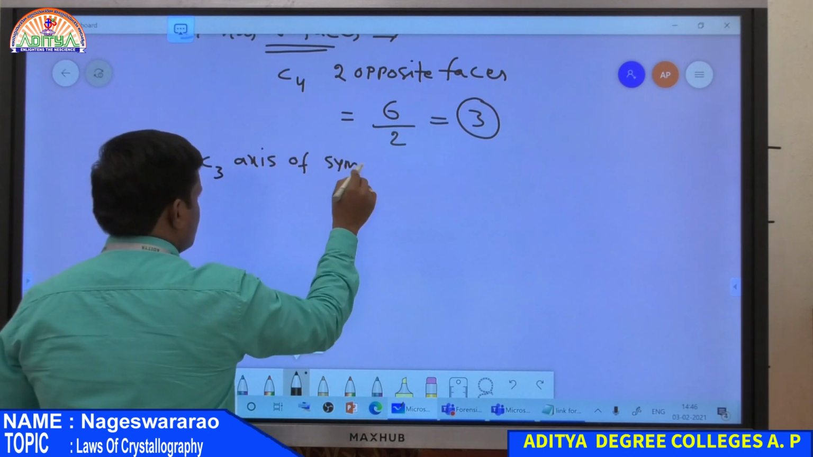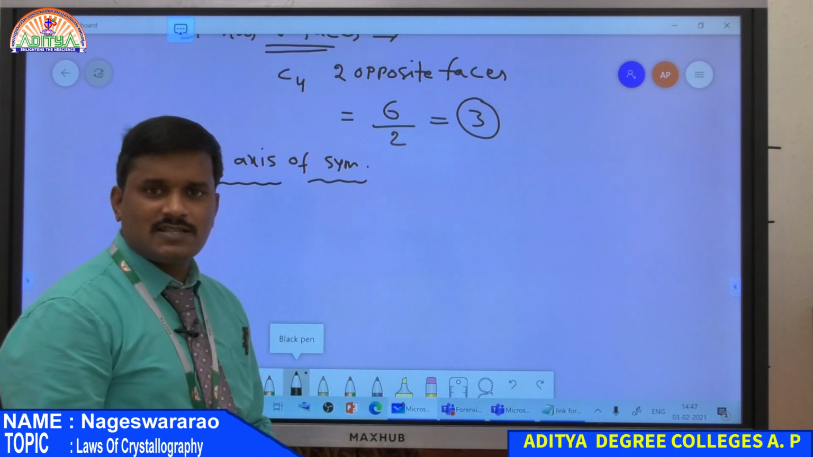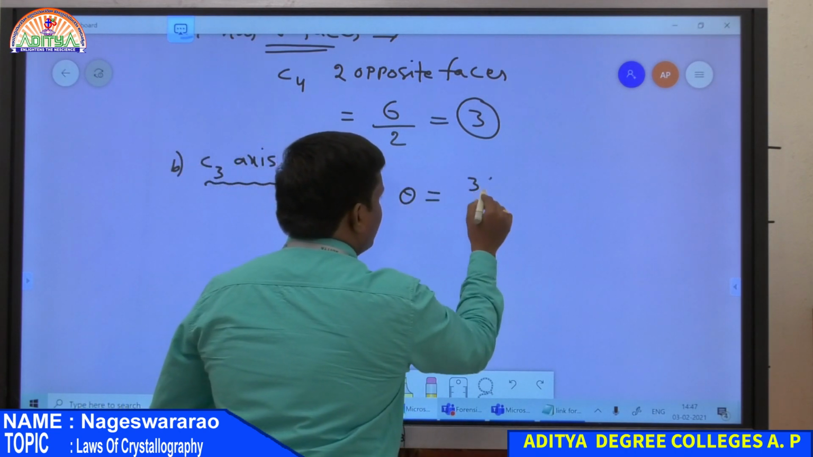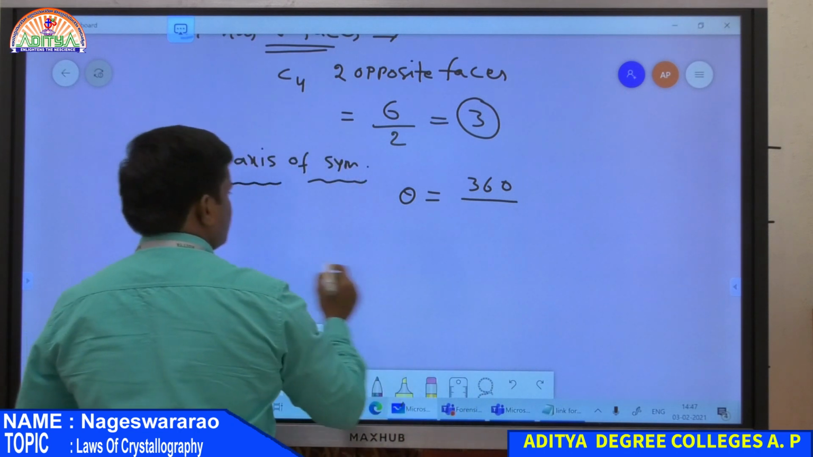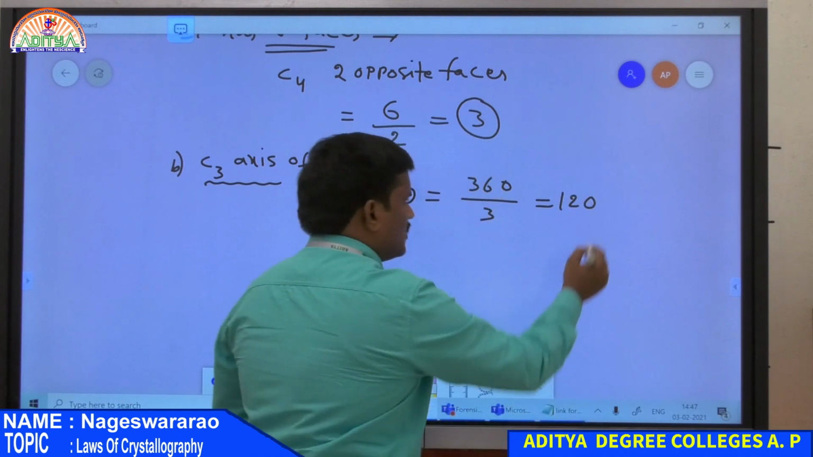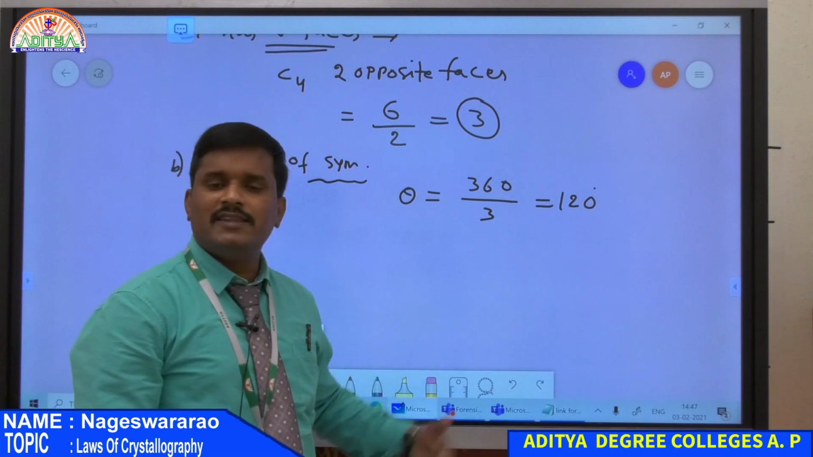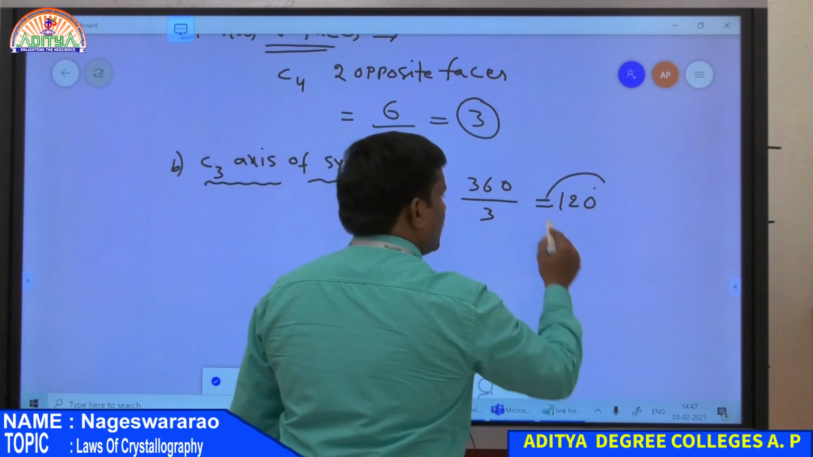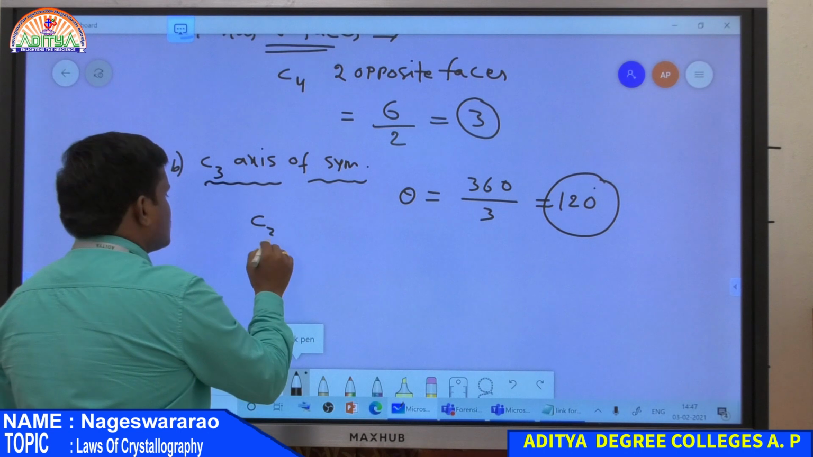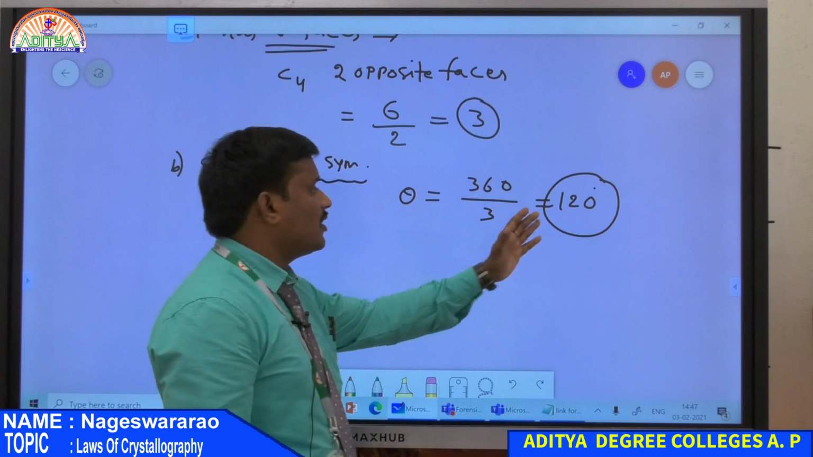C3 axis of symmetry. Here again imagine an axis passing through the crystal and rotate the crystal by an angle theta. That is given by 360 divided by n; here n is 3, therefore we get an angle of 120 degrees. It means C3 is an axis passing through the crystal and we rotate the crystal by 120 degrees. If we get an identical configuration, then the crystal has a C3 axis of symmetry. So the crystal is rotated with respect to an axis by an angle of 120 degrees.